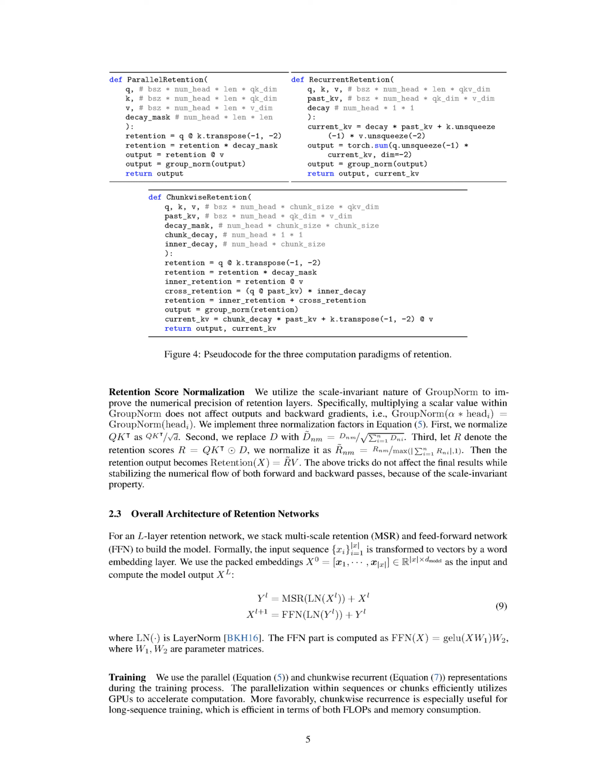Third, we let R denote the retention scores, which is the product of Q and the transpose of K and D. We normalize R by dividing it by the maximum of the sum of all R values and 1. The output of the retention function is then calculated as the product of the normalized R and V. These techniques do not affect the final results but stabilize the numerical flow of both forward and backward passes due to the scale invariant property.